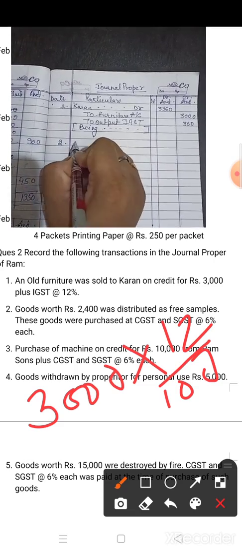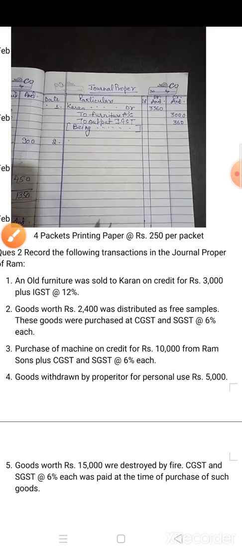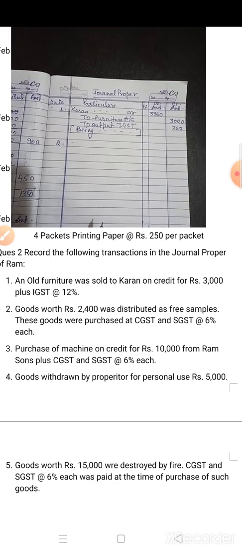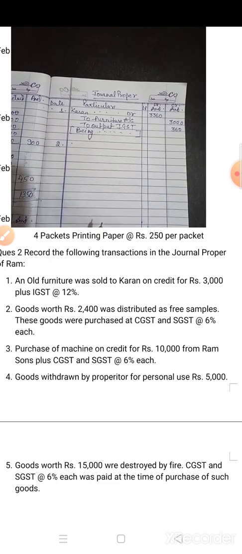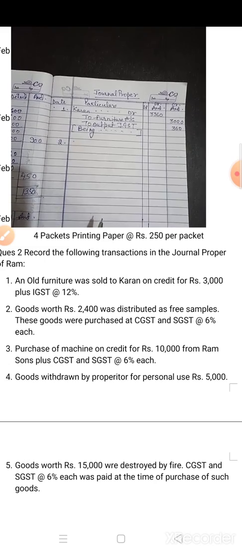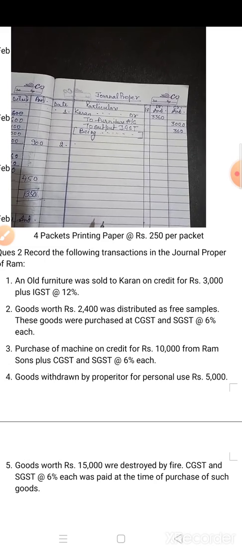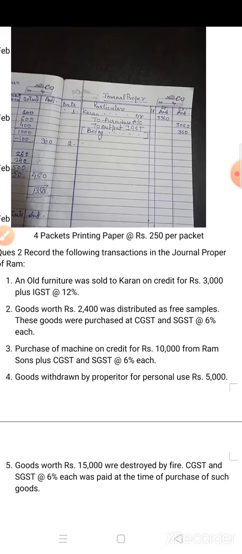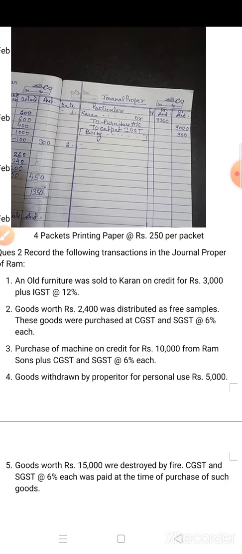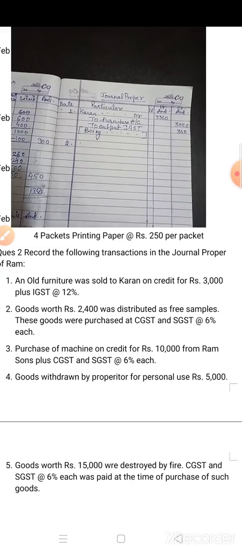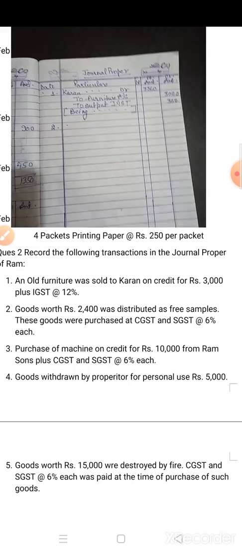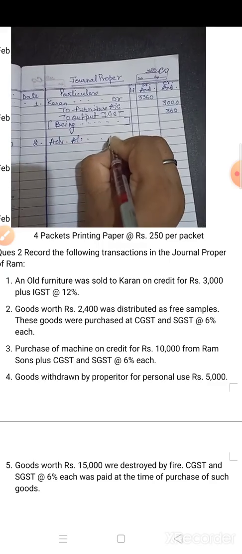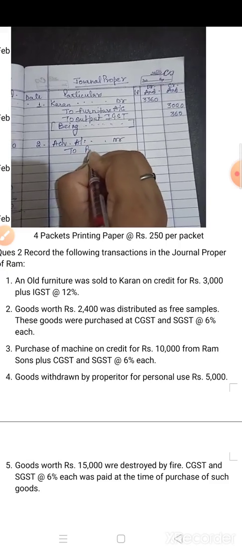Now second transaction is goods worth rupees 2400 was distributed as free sample. These goods were purchased at CGST and SGST at the rate of 6%. So when goods are distributed as free sample, you have to make the journal entry as free sample means for advertising purpose. So you have to make the journal entry advertisement account debit to, in place of goods you have to write down purchases. So you can make the journal entry advertisement account debit to purchases account.